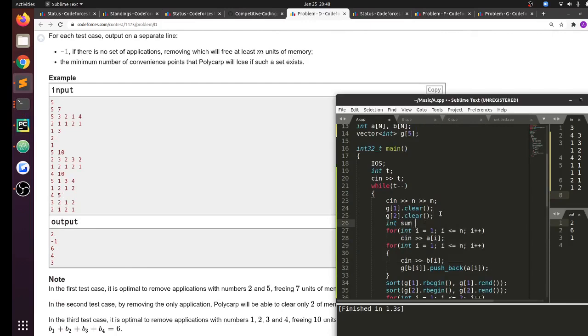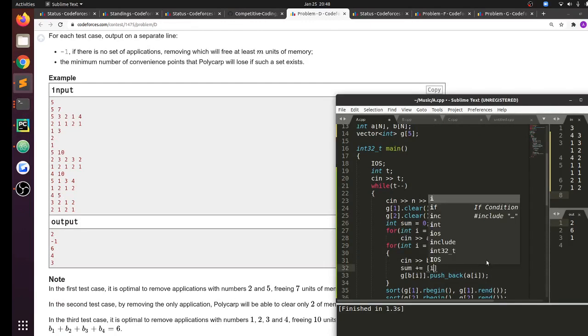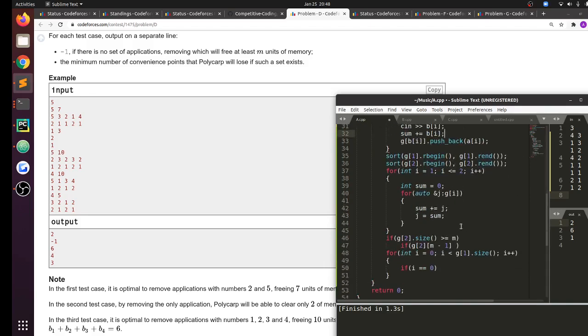I'll also store the sum of the b_i values, so sum plus equal to b of i. I want to calculate the minimum number of b_i values that I will have to lose. So what I want to do is int L equal to 0, R equal to 0.